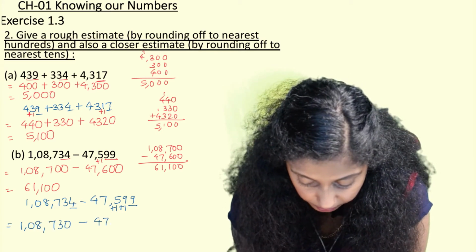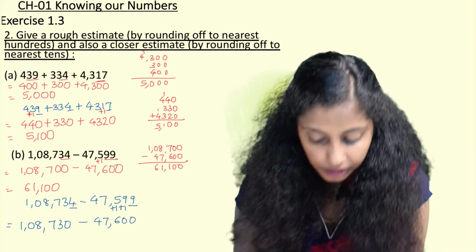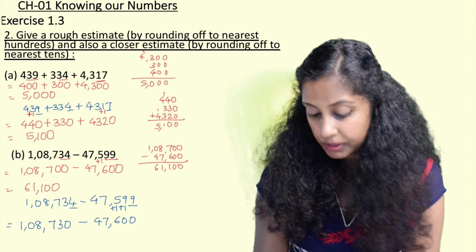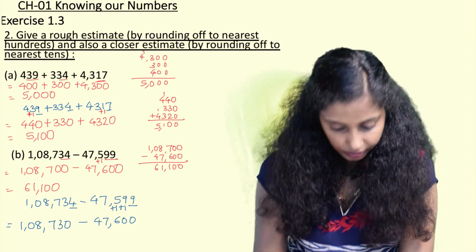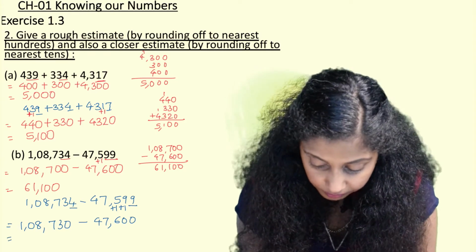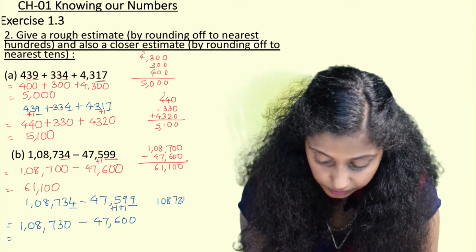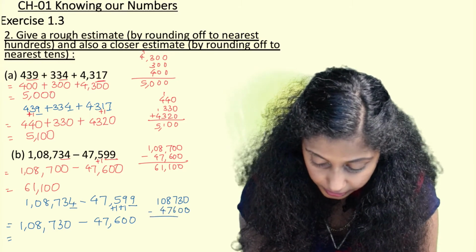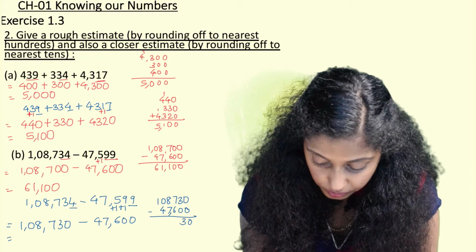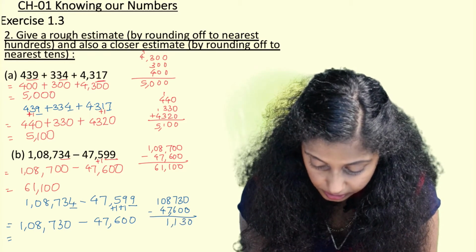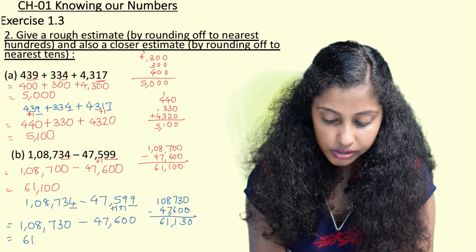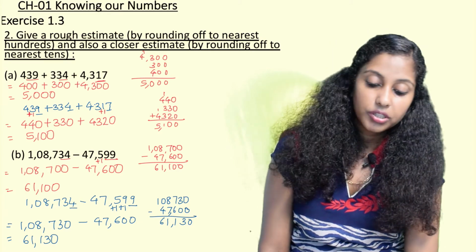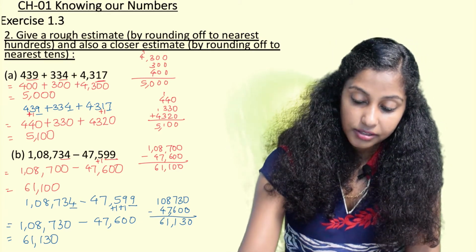So here we write it as 1,08,730 minus 47,600 when we round off to the nearest tens. 9 plus 1 gives 10, and then here also we carry 1. So therefore it becomes like this. And then when we solve 1,08,730 minus 47,600, from the units place we start writing so that we get the accurate answer. So when we solve, 7 minus 6 is 1, 8 minus 7 is 1, 10 minus 4 is 6. So it gives us 61,130.